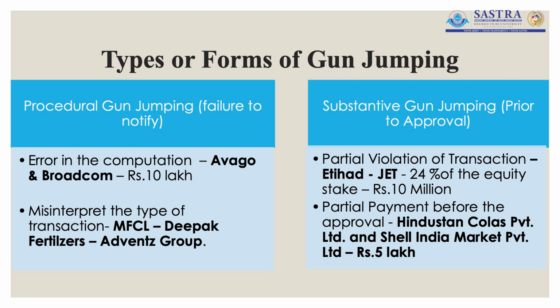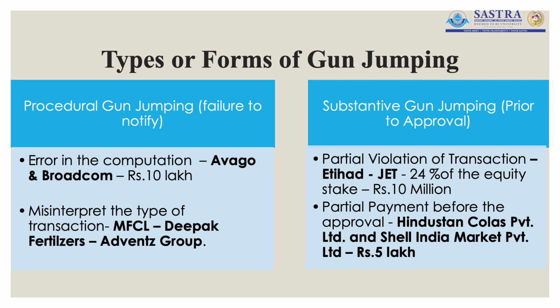We can understand this through the case between Hindustan Colas Private Limited and Shell India Market Private Limited. Hindustan Colas Private Limited did in fact submit the notice to the Competition Commission of India for its approval to go ahead with the acquisition of Shell India Market.